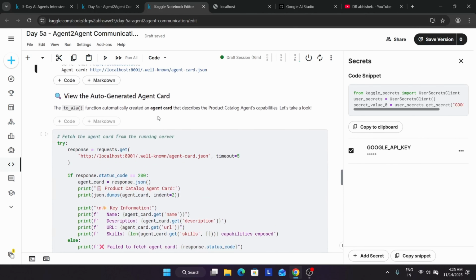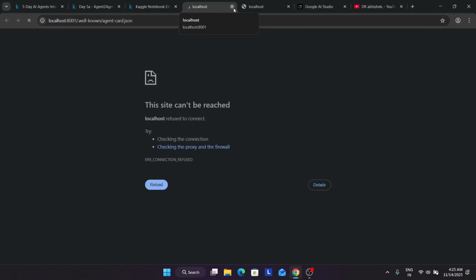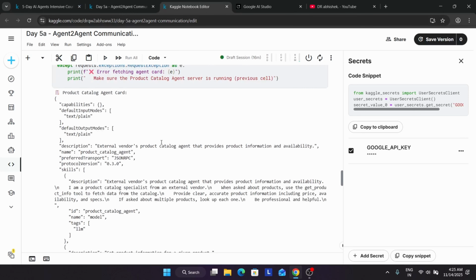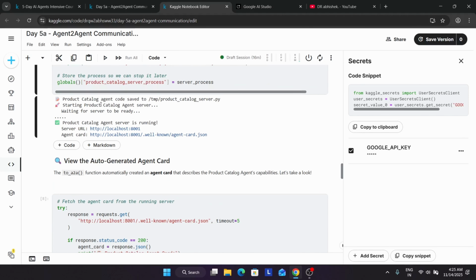If you want to view the auto generated card, you have to run this. If you open this, so it's still not opening. I think we have to just cross check again. So here you can see, do not worry. Here we are getting the output. Okay.